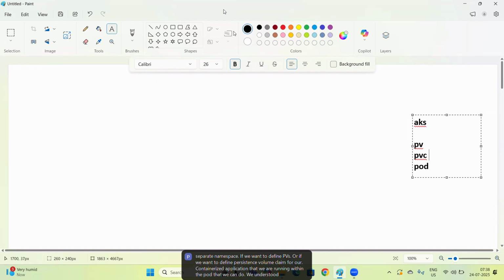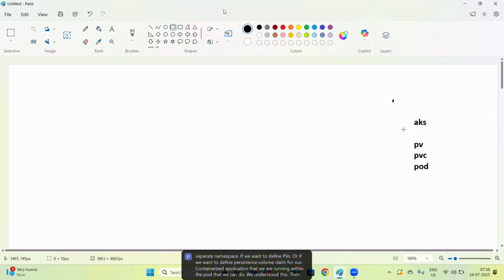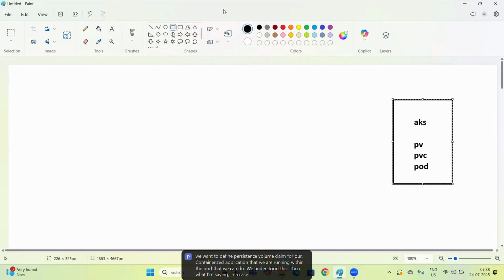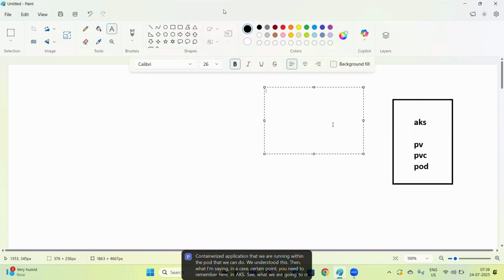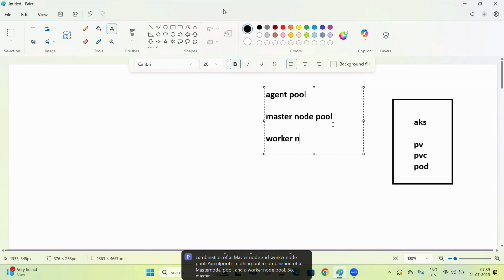Did we understand this? Then there is a certain point you need to remember in AKS. We are going to create an agent pool. An agent pool is nothing but a combination of a master node pool and a worker node pool.